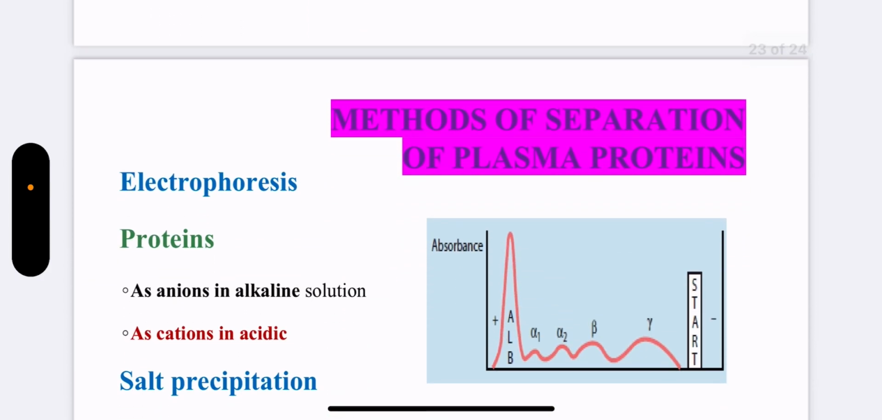Now these plasma proteins can be separated by electrophoresis, salt precipitation method, and ultracentrifugation. In case of electrophoresis, the proteins behave like anions in the alkaline solution, and they behave as cations in the acidic pH.